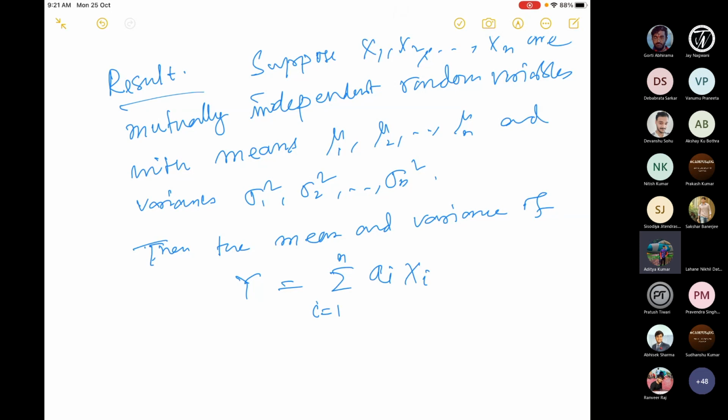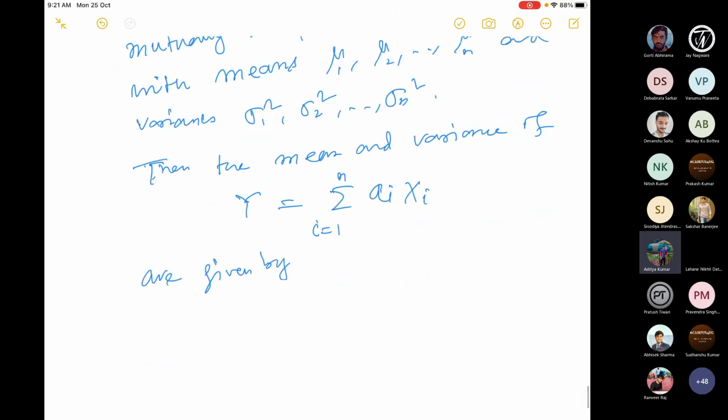So mu1, mu2, ..., mun are the means, and sigma1 square, sigma2 square, ..., sigman square are the variances. Then the mean and variance of this random variable are given by, this can easily be proved using the definition itself. So mu y will be nothing but the linear sum of the mu i's, because they are independent.